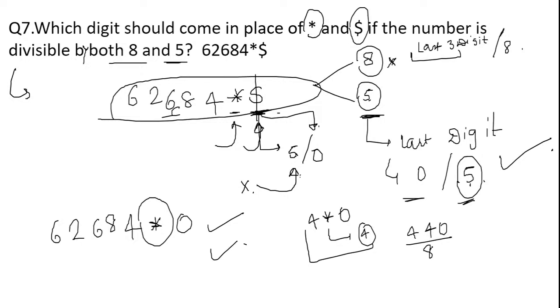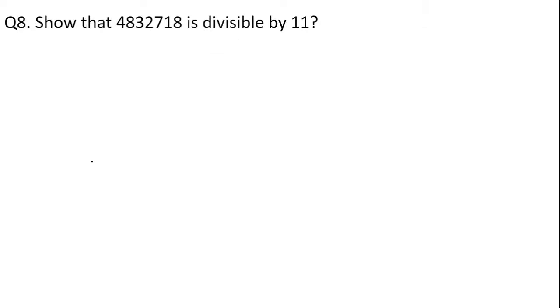Yes, so go as per the options whatever they have given in the question. I have not mentioned options over here, so go as per the options. This particular number will be divisible by 8. Yes, got it. So the numbers that should come instead of star and instead of dollar will be 4 and 0. Got it? This type of question can also be asked in the examination, so make a note of such questions. Okay. Moving on to the next type.